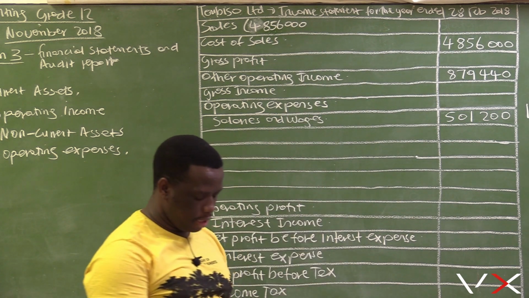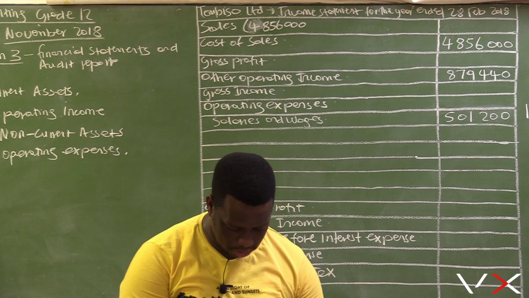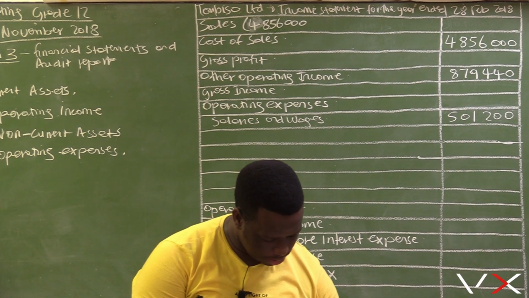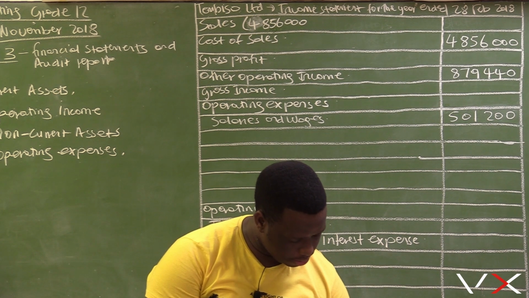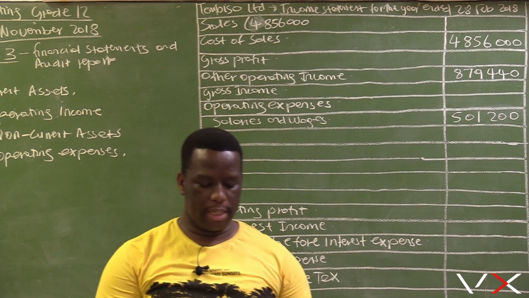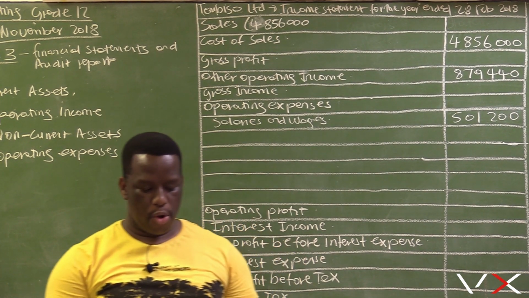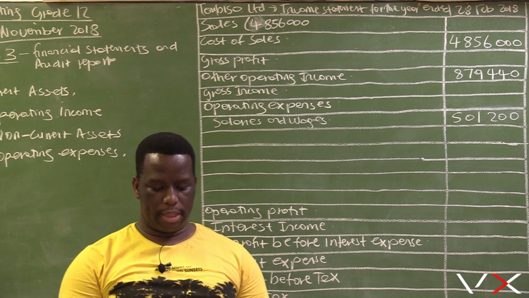Let's look for the transaction that is going to assist us to calculate sales. We need to know the markup percentage. Adjustments and additional information on page 9. Sales and goods. The company maintains a markup of 40% on cost.